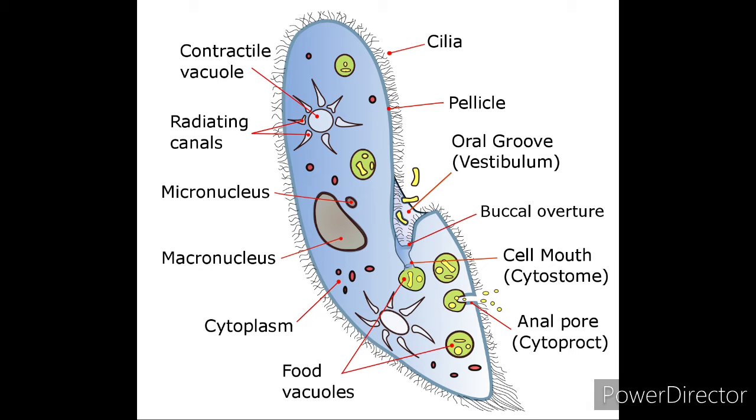And here you can see the food vacuoles. The digestion takes place at a particular site. You can see here in the diagram.